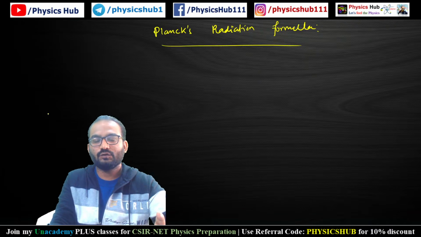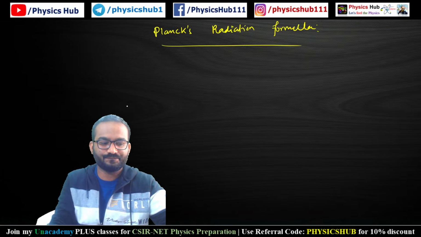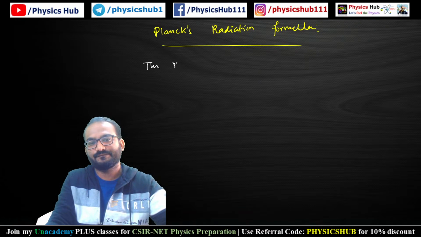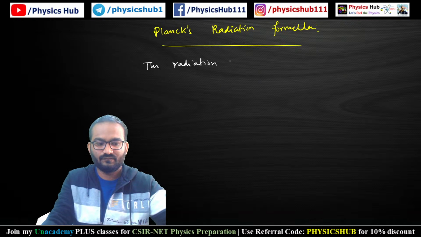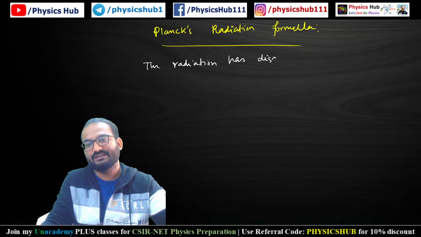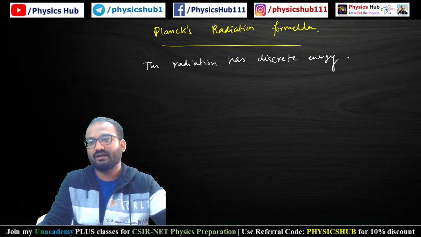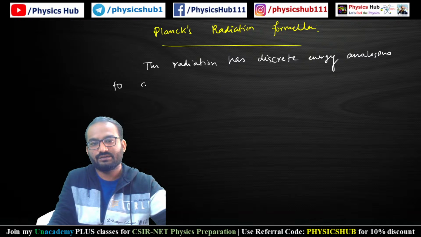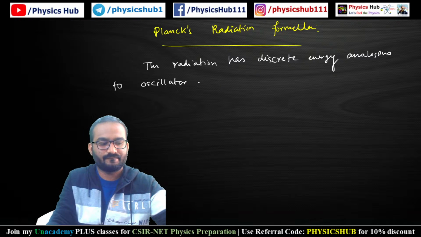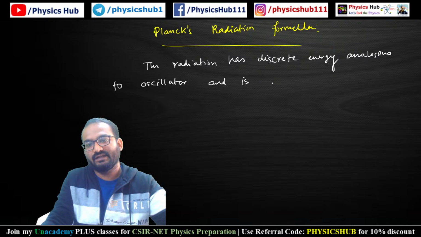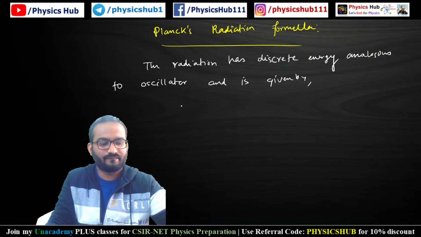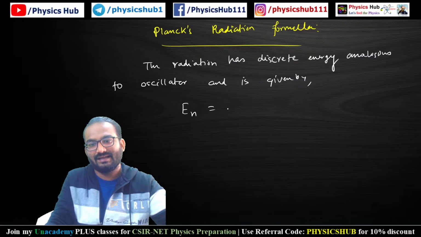So according to Planck's radiation formula, the radiation has discrete energy, analogous to an oscillator, and is given by E_n equals n h nu, where n can be 0, 1, 2, and so on.